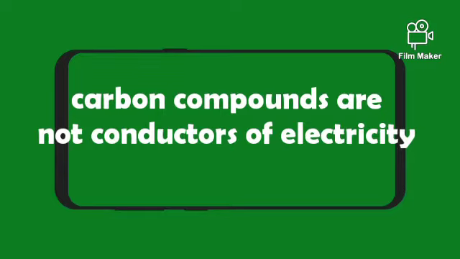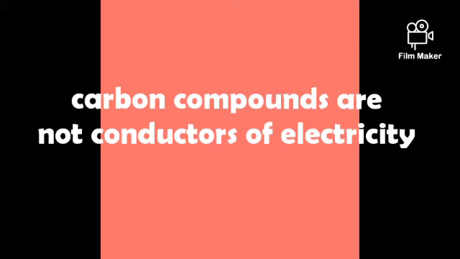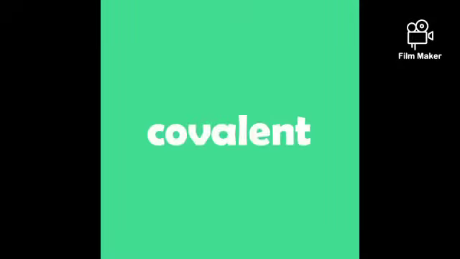Usually, carbon compounds are poor conductors of electricity, which means carbon cannot produce ions. That means the bonding in carbon is not ionic. The bonding of carbon is called covalent. Let us discuss the covalent nature and how carbon forms covalent bonds and why carbon cannot form ionic compounds in this section.